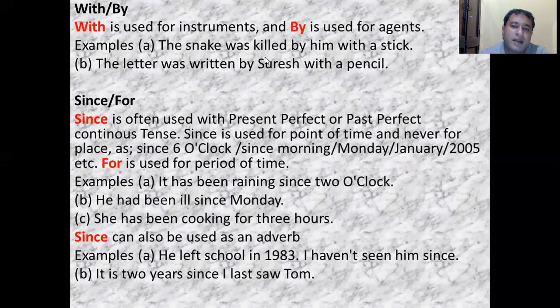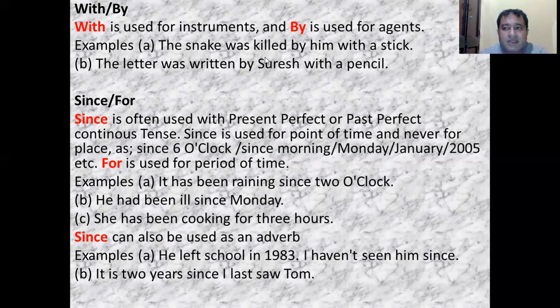Now, students, by can also be used to show the nearness of something, just like come and sit by me. So here, by means nearness of place, that you come and sit near me. His house is by the canal. That is, his house is near the canal. So in order to show the nearness, you can also use the preposition by.